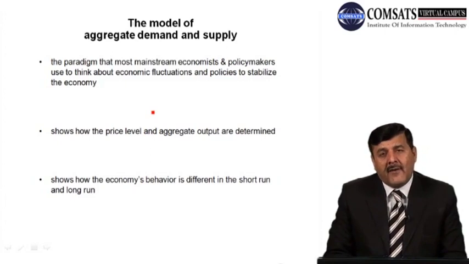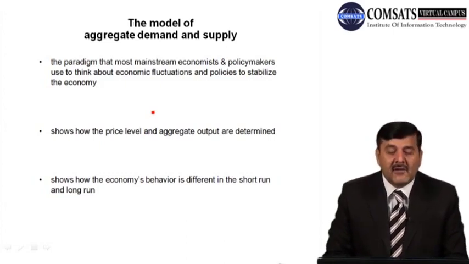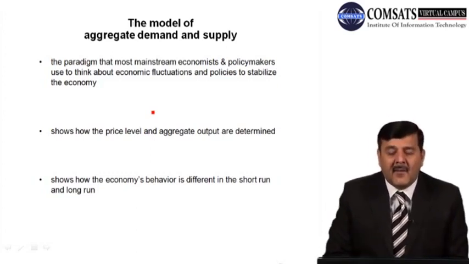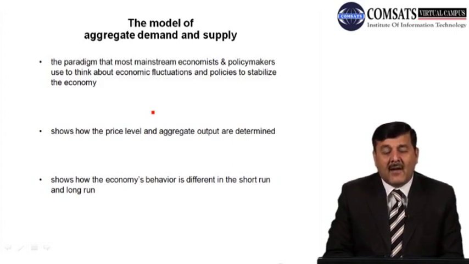The model of aggregate demand and supply also shows how the price level and aggregate output are determined in the economy. How output is determined, how price level is determined. It also shows how the economy behaves differently in the short run and the long run. तो तीन चार चीज़ों की जो model हमारा है aggregate demand and supply का, basically this tells the economist or the policy maker what the fluctuations in the economy are, and accordingly the policy makers and economists design the policies to stabilize the economy.